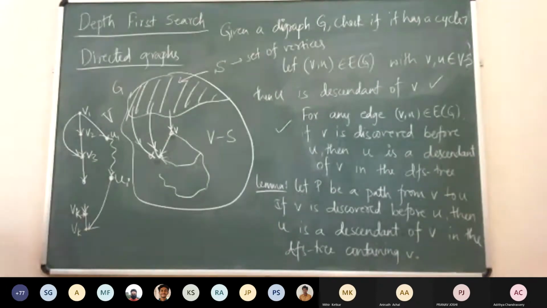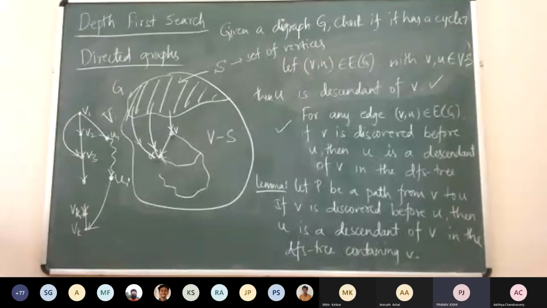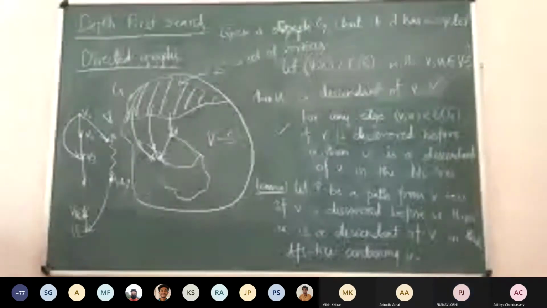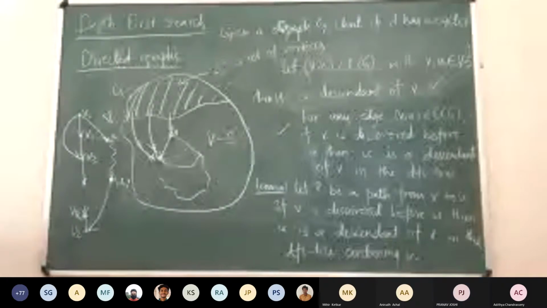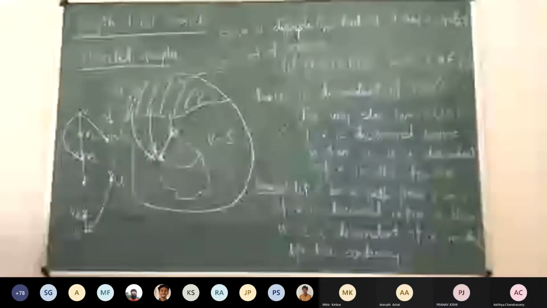What he is saying is there are two cases. Either Vk minus 1 is already discovered, or we have to discover it by discovering all the neighbors of Vk minus 1. I am saying it the other way: Vk minus 1 is already discovered before Vk, or Vk is discovered before Vk minus 1.